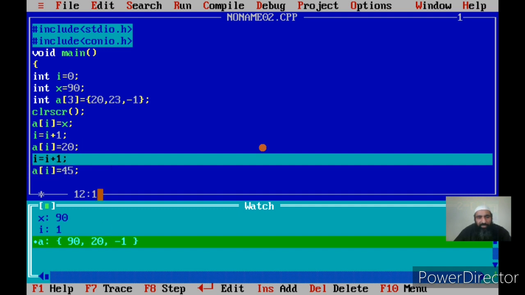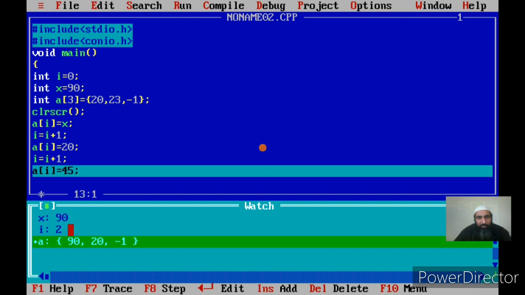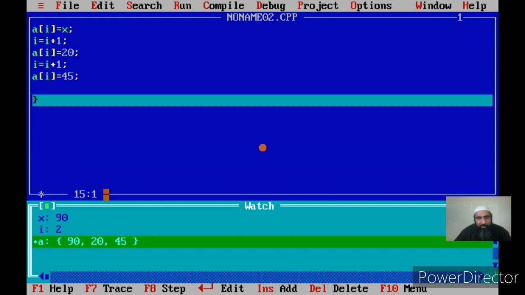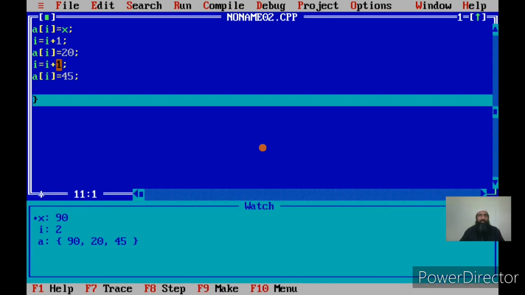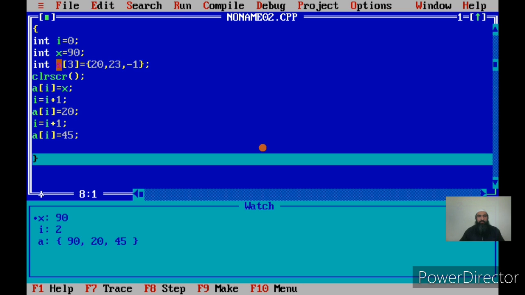Now if I change I again, I has been incremented to 2, and if I say A of I is equal to 45 now, it will refer to the third element, and this 45 will be stored in the third element. What I have made clear here is, once we give the array index or subscript in the form of a variable, the same statement A of I has different meanings at different stages in the program if the value of I changes.